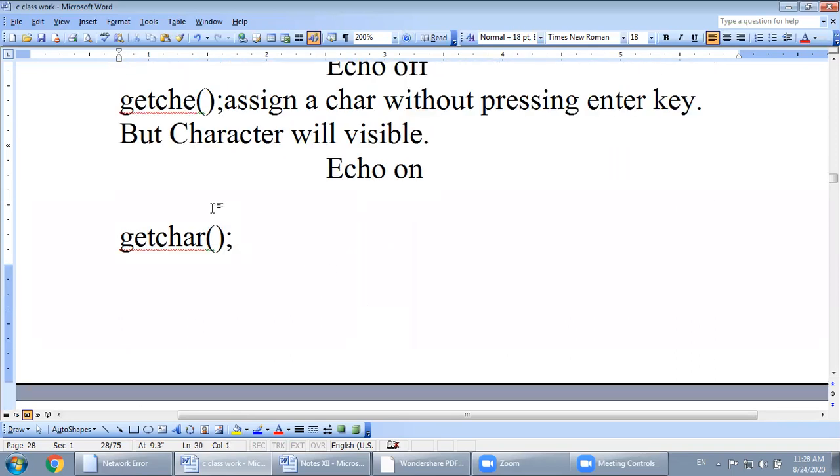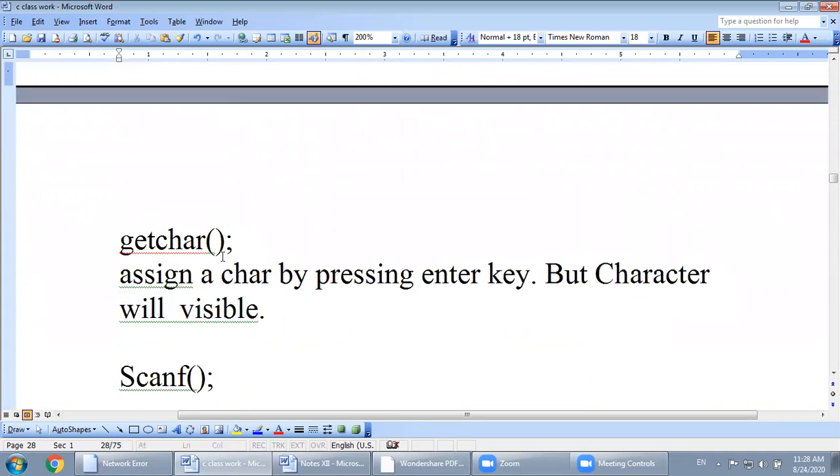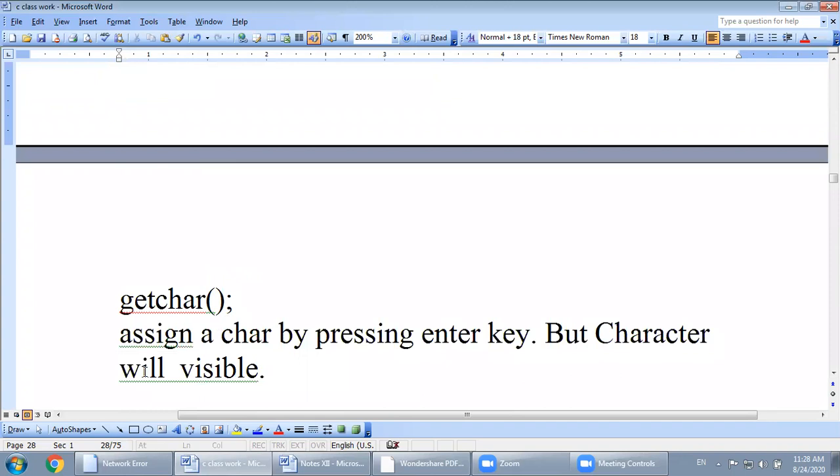Next there is another function like getch and getche: getchar. Assign a character by pressing enter key. Same definition, but the difference is that this function is also used for a variable of type character, but like the cin statement, whenever you assign a character, you press any character and then you must press the enter key. After pressing the enter key, it will assign to the variable. So these three kinds of functions are used to read characters.